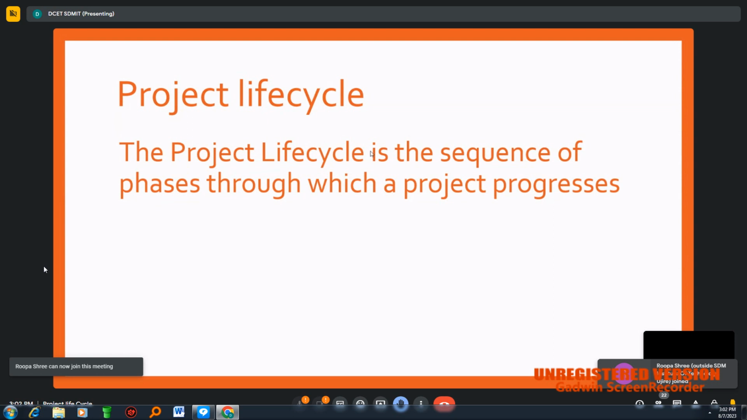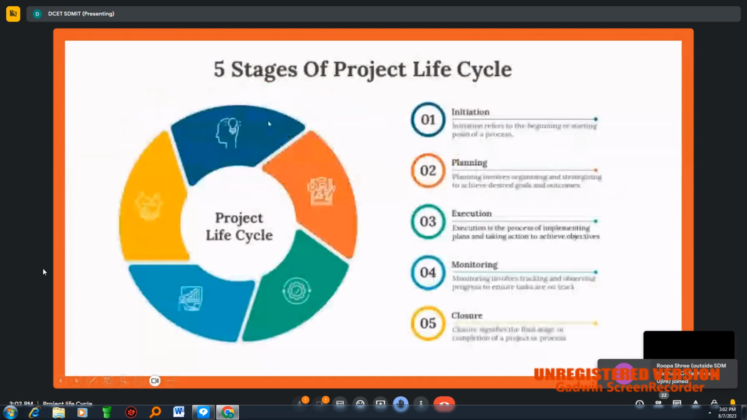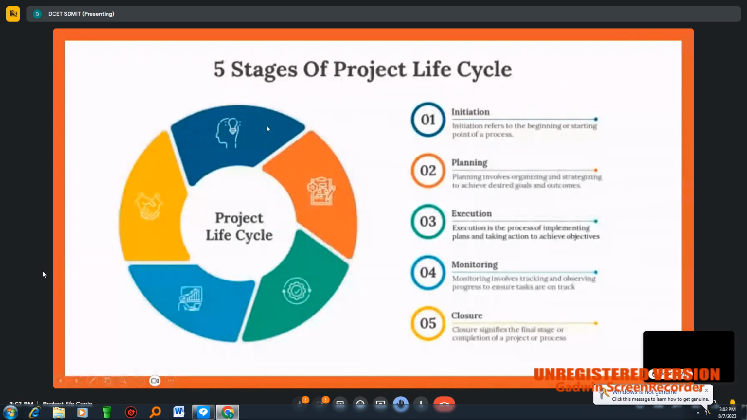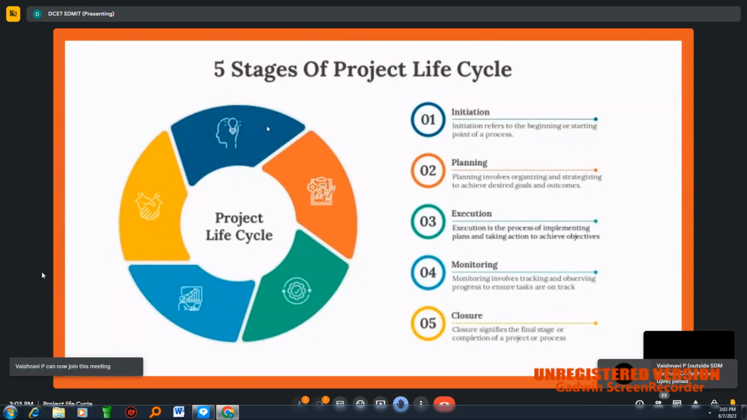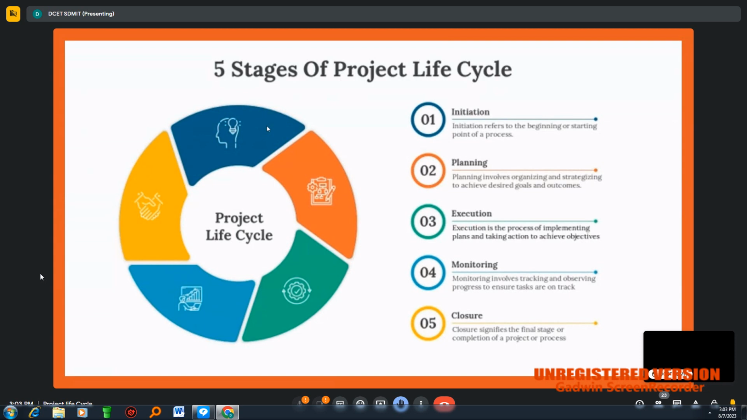Now, with the help of this figure, you can see here, there are 5 stages of project life cycle. Starting from initiation, that is the first step. Second step here is planning. Third step is execution. Fourth step is monitoring. Fifth step is closure. All projects have these 5 stages.